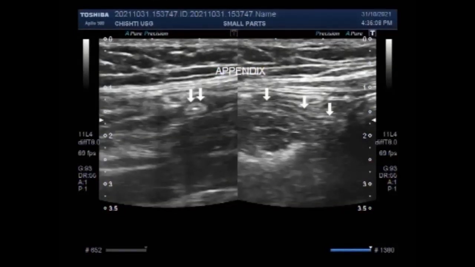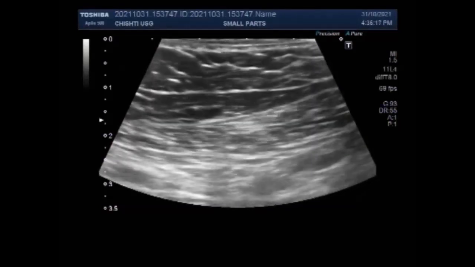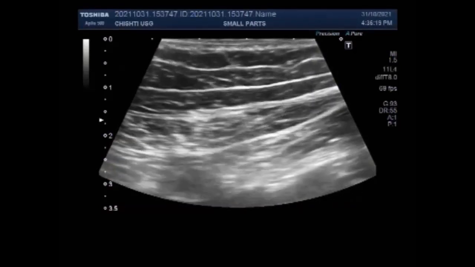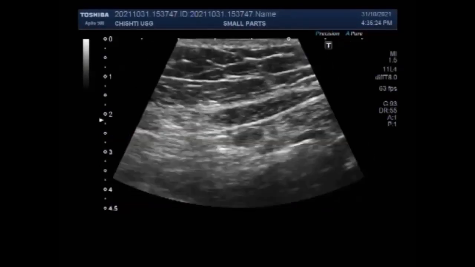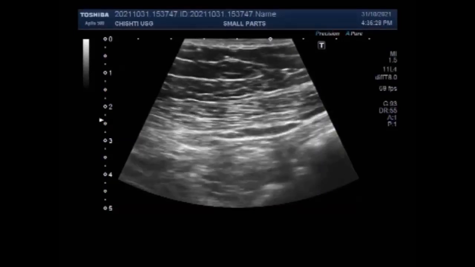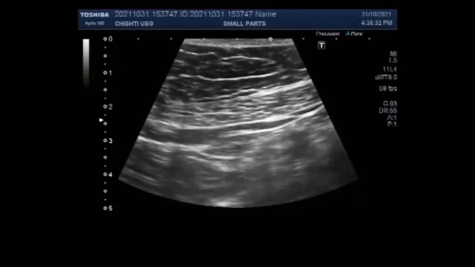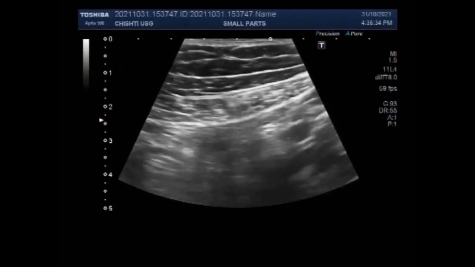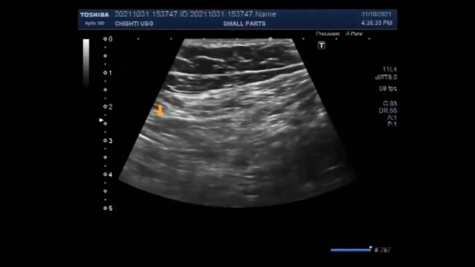This ultrasound video shows a case of salpingitis where the normal appendix was visible and was focused. The patient was suffering from right salpingitis and left ovarian chocolate cyst. You can see the area of scanning is the right iliac fossa, and you can see the ascending colon.